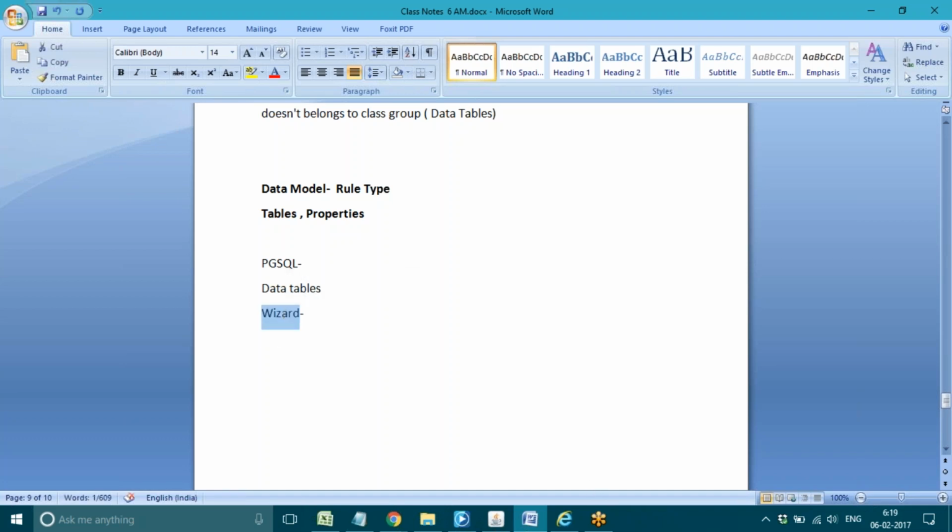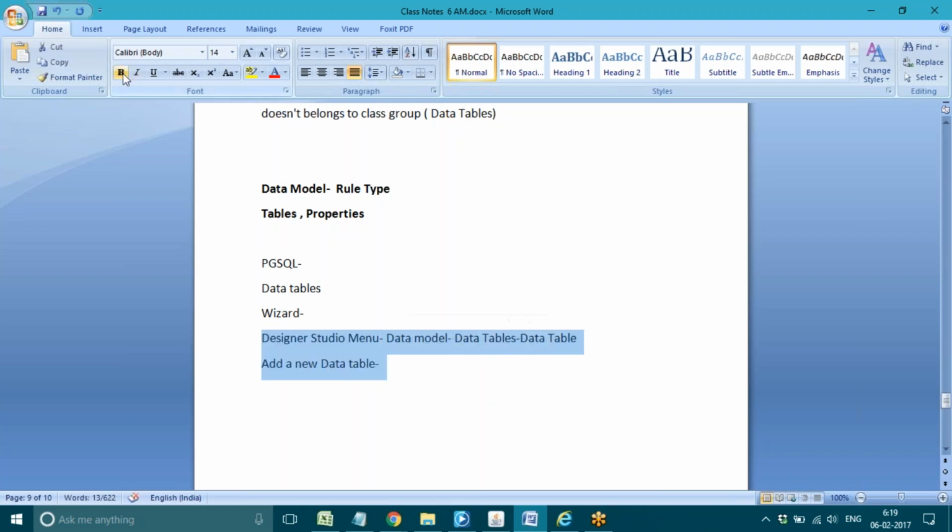This wizard comes under the Designer Studio menu. Inside the header option, we have a menu called Designer Studio. From that menu, you can go to the data model option. Under that, again you will have an option called data tables. From this option, we can open the table wizard, and then you'll get an option called add a new data table. So let's see. First of all, if you want to open the data table, these are the steps. Same thing we will add from this